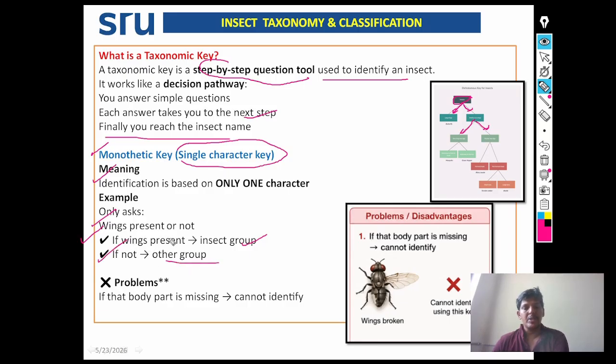See the problem associated with the monothetic key. If a body part is missing, we can't identify it. Even though it is an insect, here the body part is missing, so we are unable to identify it in case of a monothetic key. Why? Because it is using a single character. So this is the problem associated with the monothetic key.